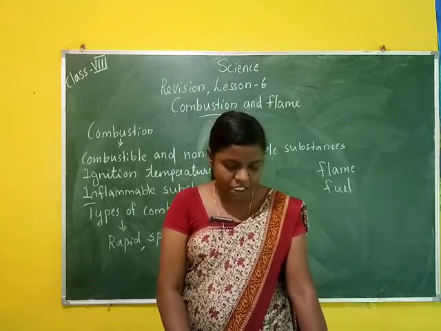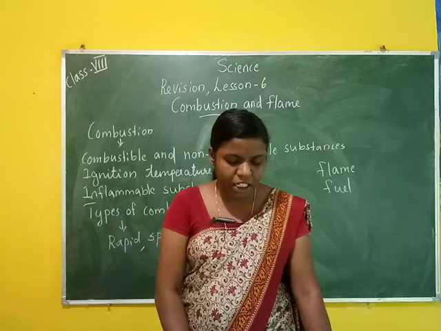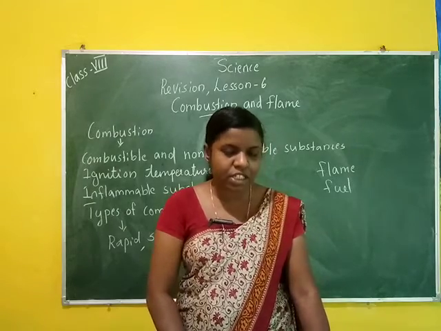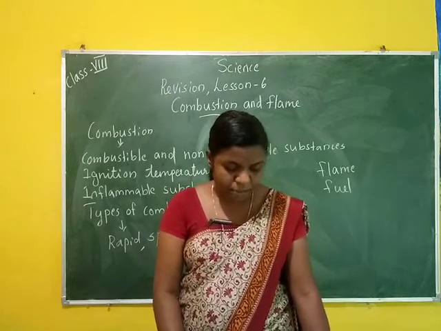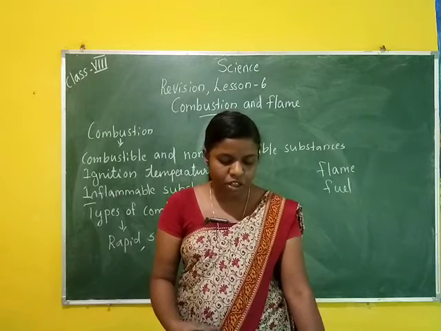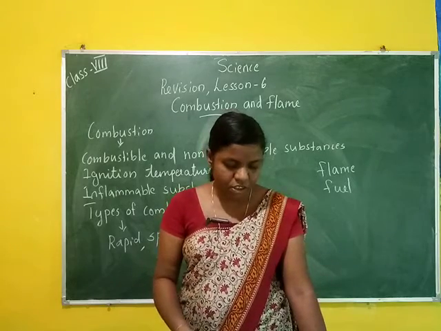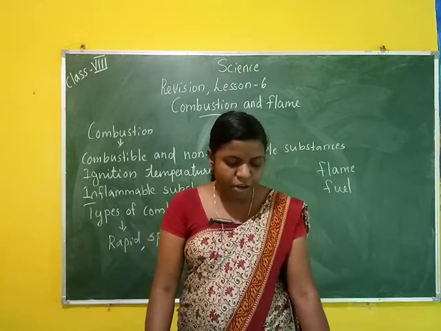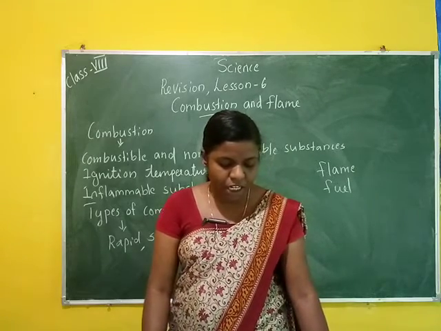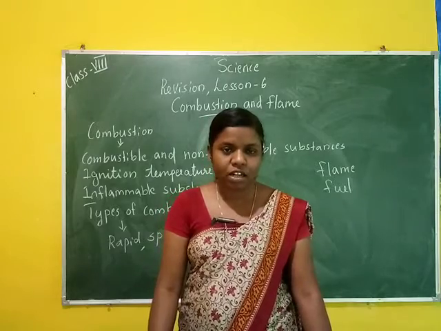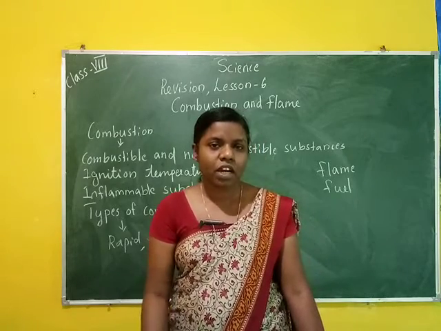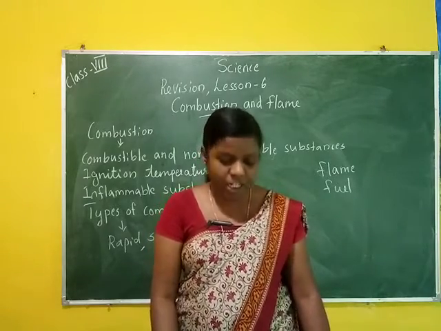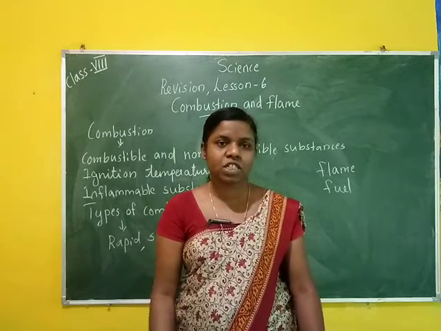Then option C: fuel must be heated to its ignition temperature before it starts burning. Then option D: fire produced by oil cannot be controlled by water. The gas usually used is carbon dioxide, CO2.